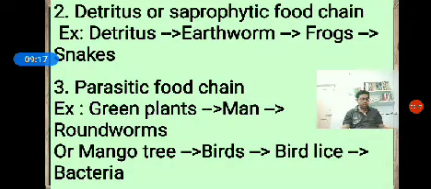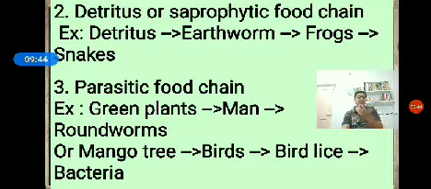Second one, the detritus or saprophytic food chain. Before going to that, one more example for the grazing or predator food chain. Grasses are there, grasshoppers are there. Grasses are eaten by grasshopper, grasshopper eaten by lizard, and lizard eaten by hawk.